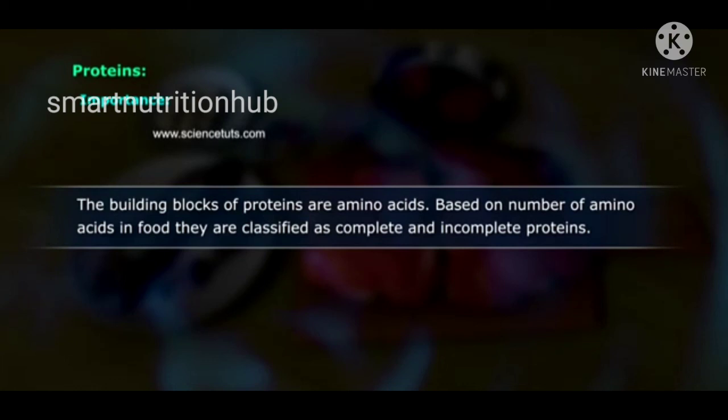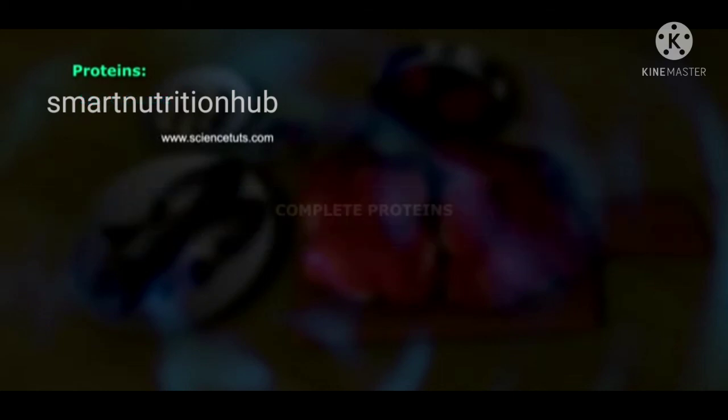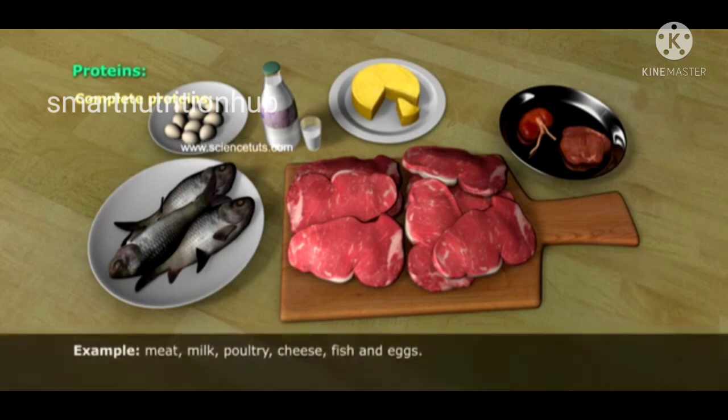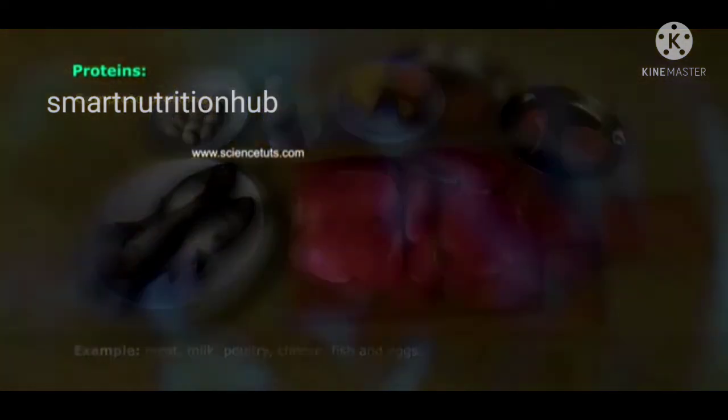Based on the number of amino acids in food, they are classified as complete and incomplete proteins. Complete proteins. Foods that contain all 9 essential amino acids are complete proteins. All animal products are complete proteins. Example: meat, milk, poultry, cheese, fish, and egg.